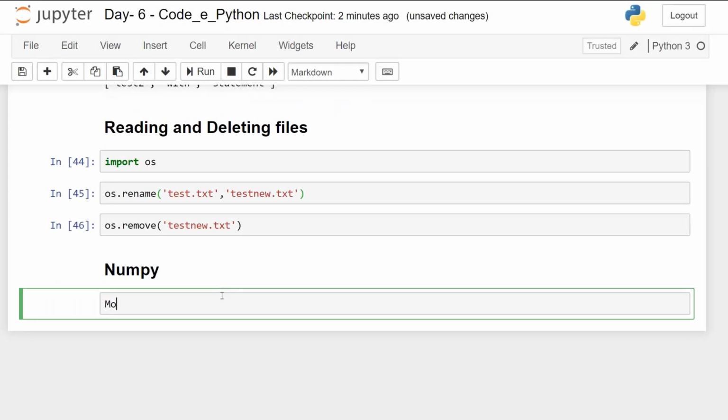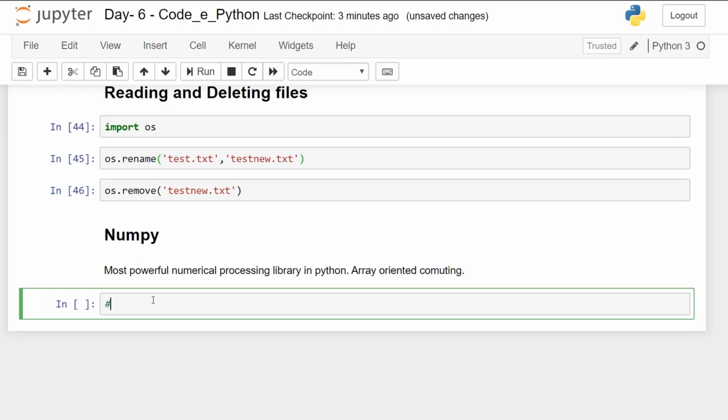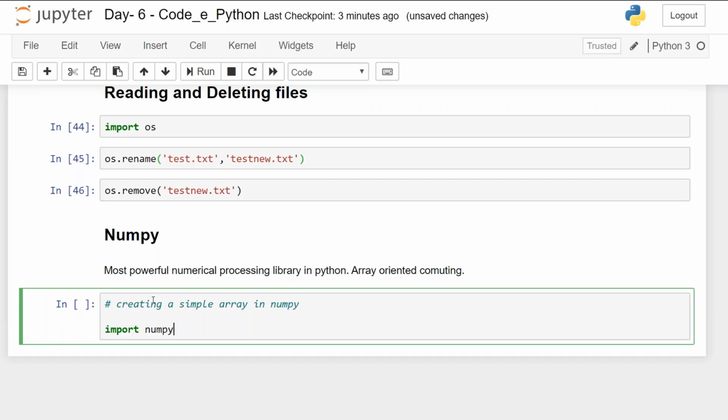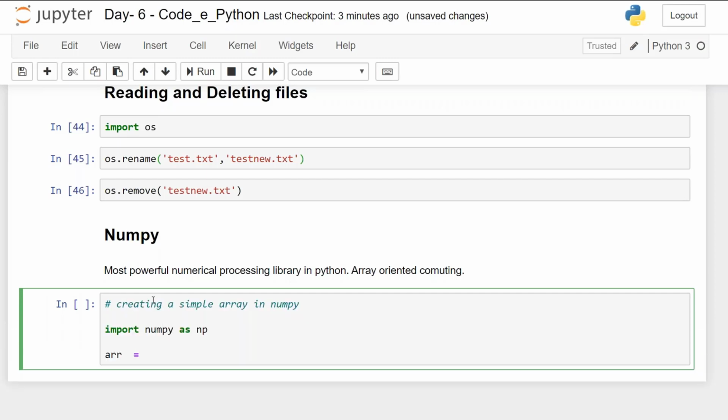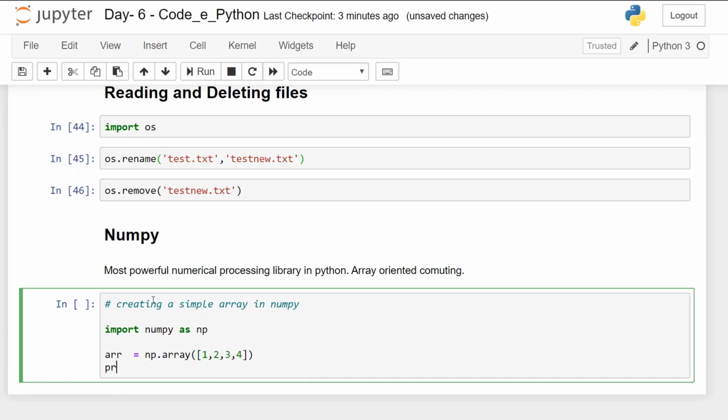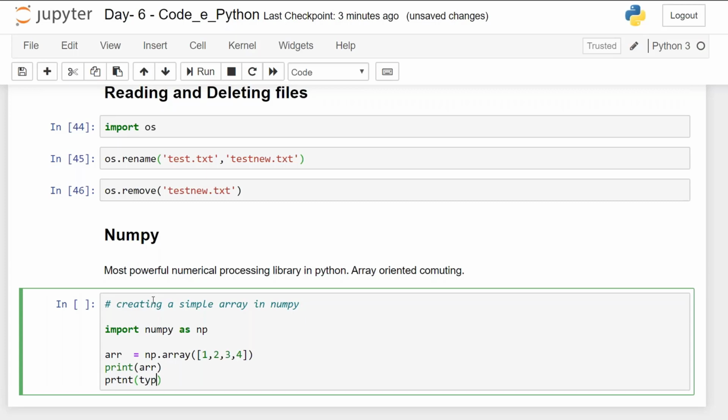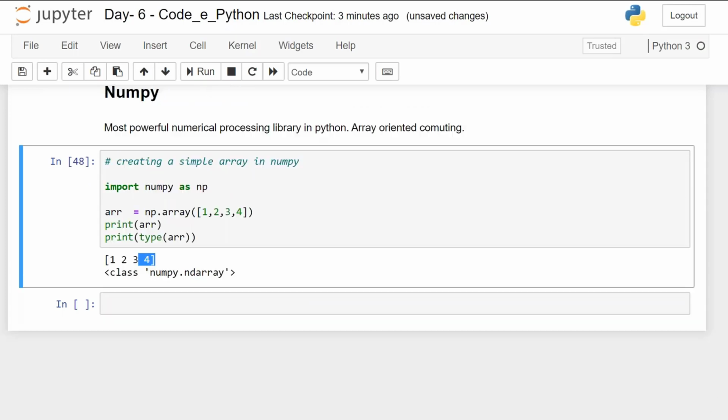NumPy is the most powerful numerical processing library in Python. So let's start with the first example of NumPy. Import numpy as np, arr is equal to np.array, and the array is 1, 2, 3, and 4. Here I'll print arr and print type of arr. There's an array created here, and the type of arr is a NumPy array.